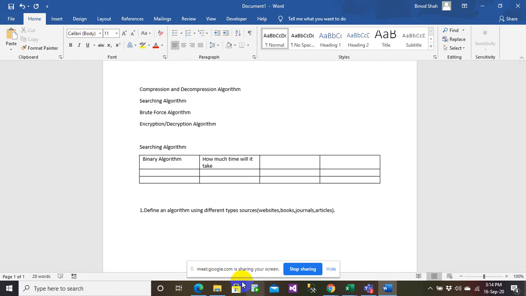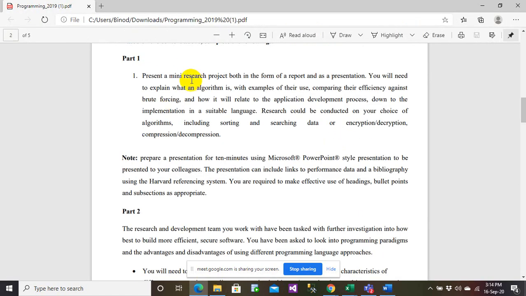Then what it tells you is you will need to explain what an algorithm is with examples of their use, comparing their efficiency against the brute forcing. Actually, this is just an example. So it's not that you have to compare it only with the brute forcing. You can even compare the efficiencies, and in some cases you might not be able to compare, but you can take an example.